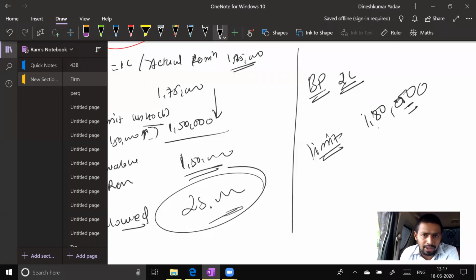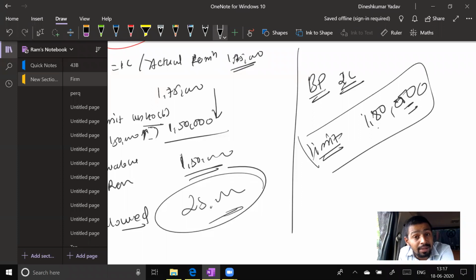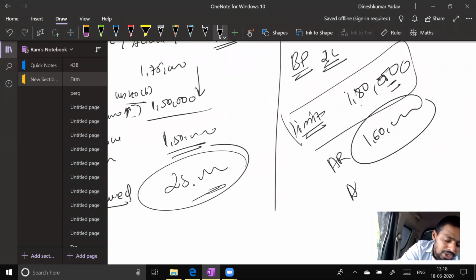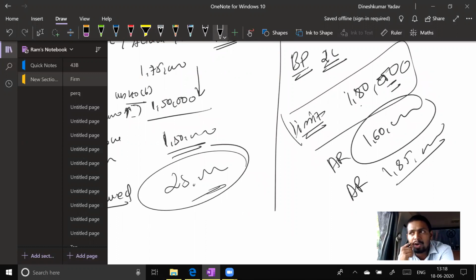What is section 40B saying? Should you pay this much, or is this the maximum limit? This 1,80,000 is the maximum limit. You may pay more than this, you may pay less than this. Please understand. Therefore, my actual remuneration was 1,60,000. Is there any problem? No, I have paid within the limit. But what if I have paid actual remuneration of 1,85,000? Then what will you do? 5,000 disallowed. Excellent.